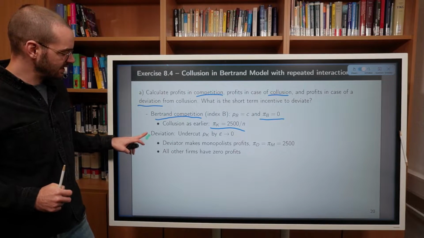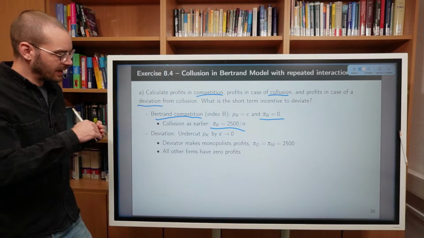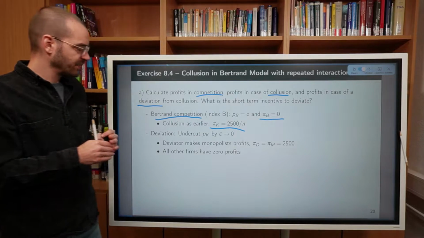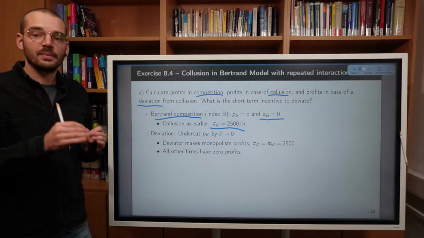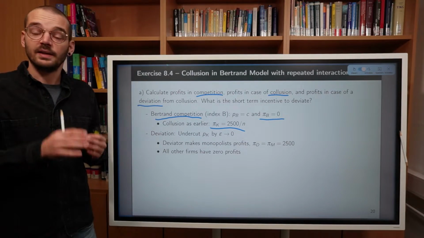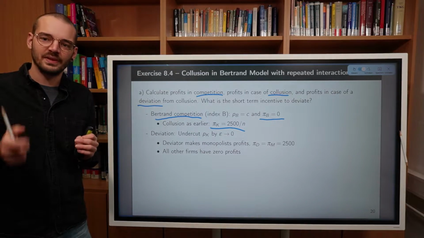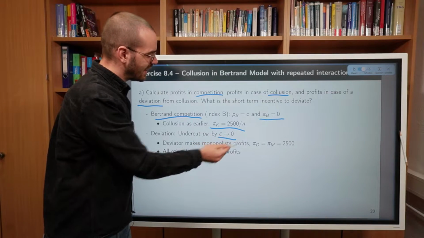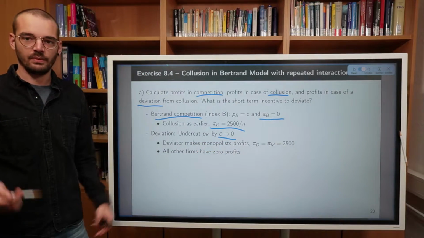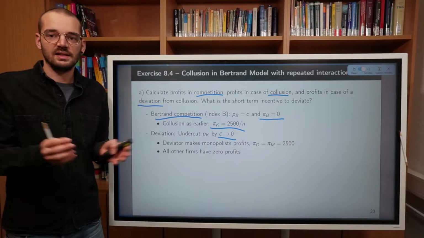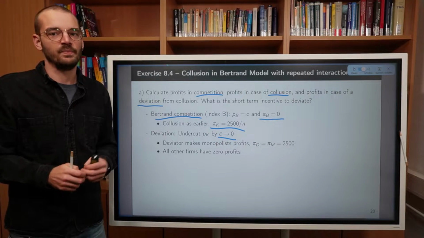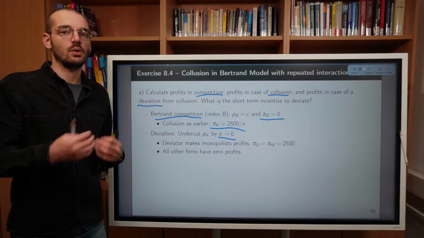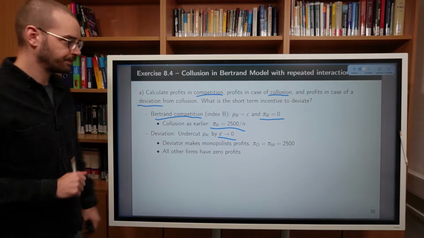Because in this case, the best response under competition in Bertrand competition would be to ever so slightly undercut your competitor. Remember, as soon as the price is marginally lower for one firm, this firm will attract all the consumers by assumption.